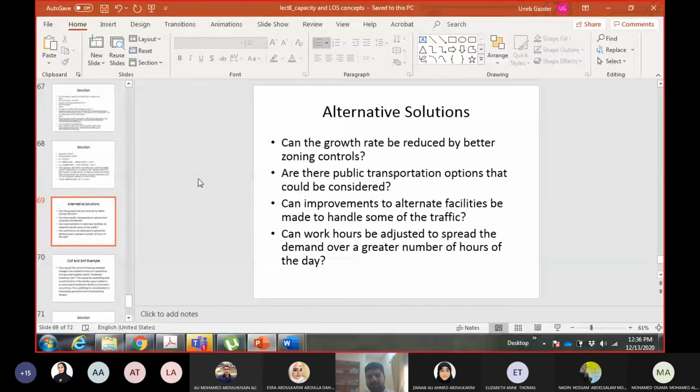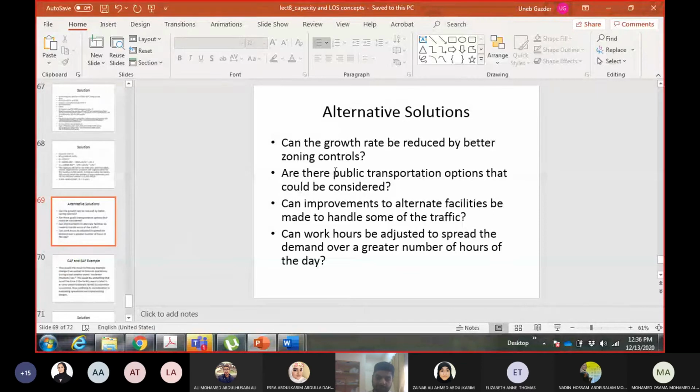So look at where this highway is going, what the land use is in that area, and maybe the land use is increasing a lot, and because of that the growth rate towards that area is higher. Instead of promoting growth or development in that area, you can distribute it to other areas as well. Make sure you have other areas which can accommodate these activities, so the growth rate or the traffic will be diverted, or distributed, towards those areas as well.